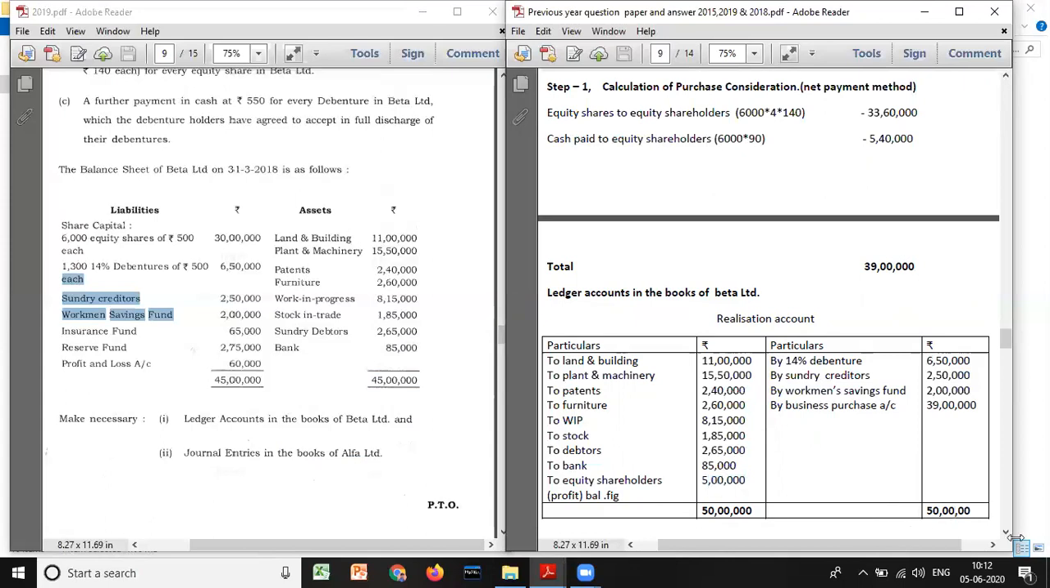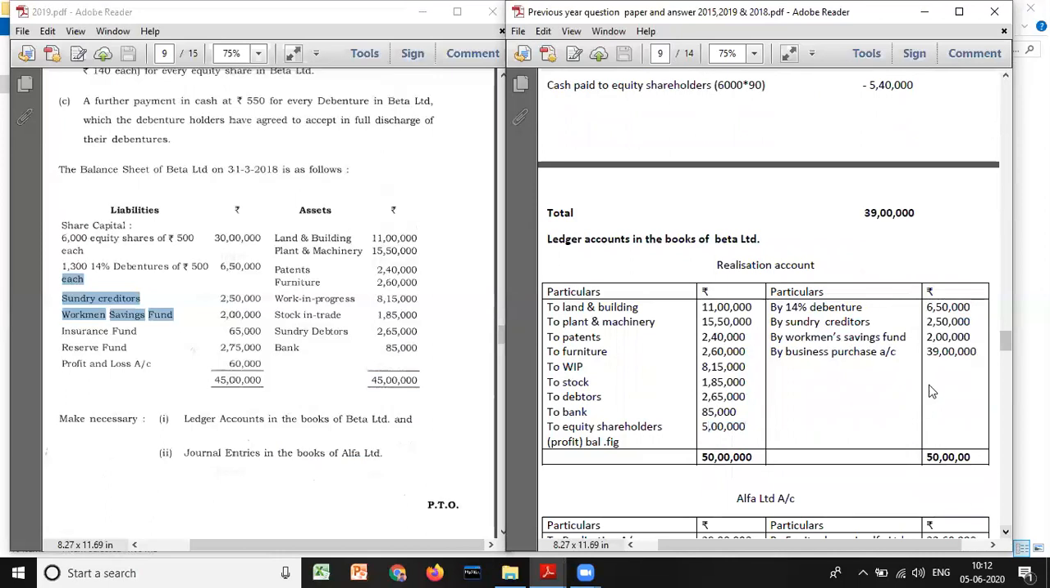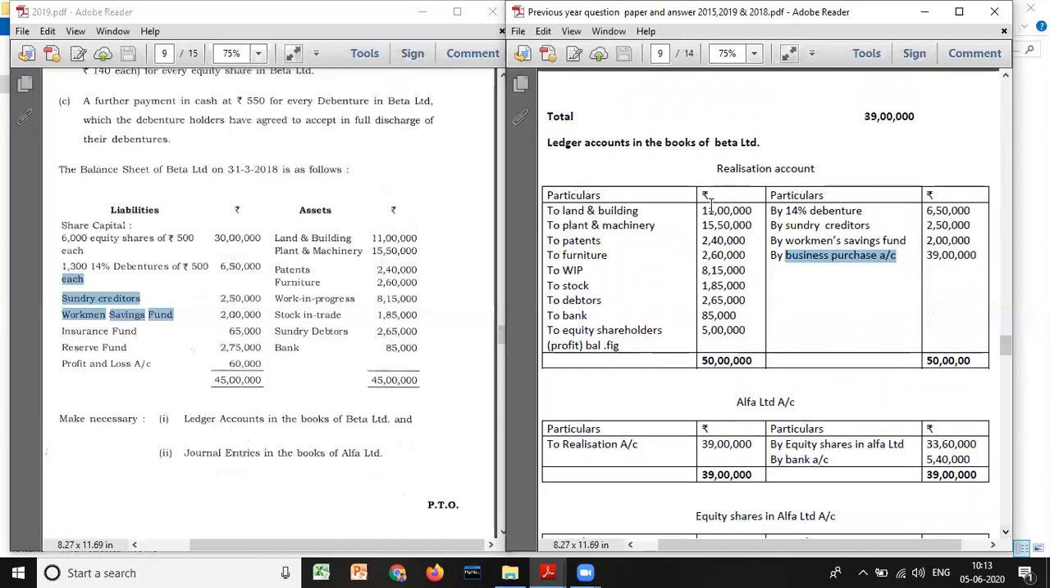Next you have to directly go for vendor company, Alpha Limited. Now Alpha Limited, see, they have to pay how much PC? 39 lakh. So see, Alpha Limited account or business purchase account, both are similar. You can write Alpha instead of business purchase. Okay. This account is credited in which account? Realization account. That means this account needs to be debited when you're preparing Alpha Limited account. Okay, you can write Alpha Limited also here. Okay, no issues.